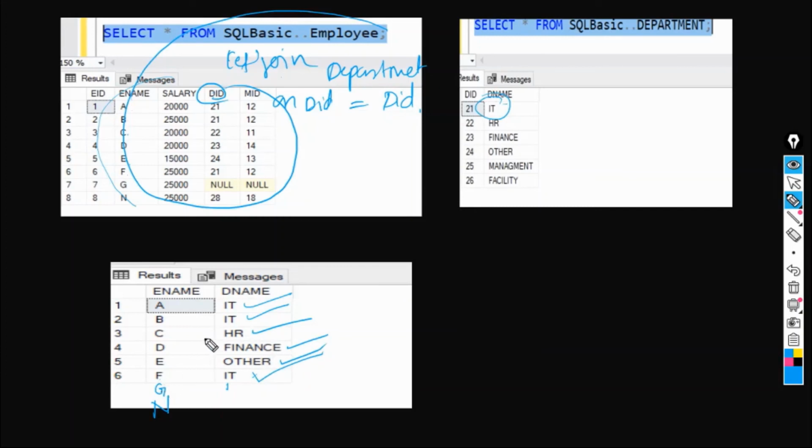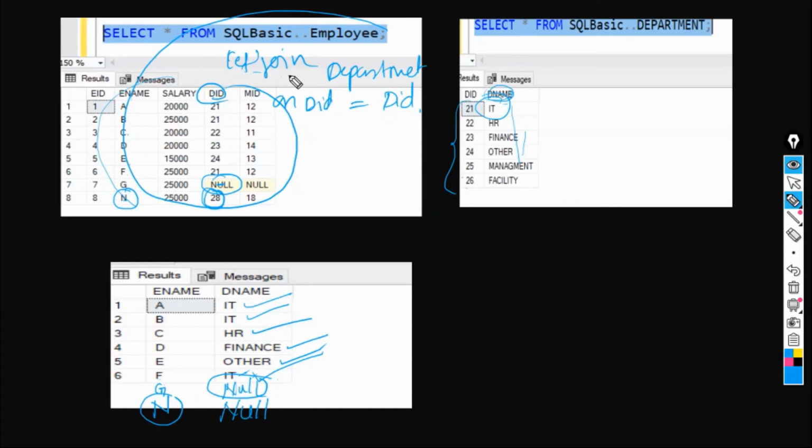Now for G, what is the value here? Null. So it will be having null. It is saying I don't know, because the department name is not present in this department name table. So it is throwing null. N is having a department ID 28. It comes here and checks for the department ID 28, which is not present here. So we will be having null.